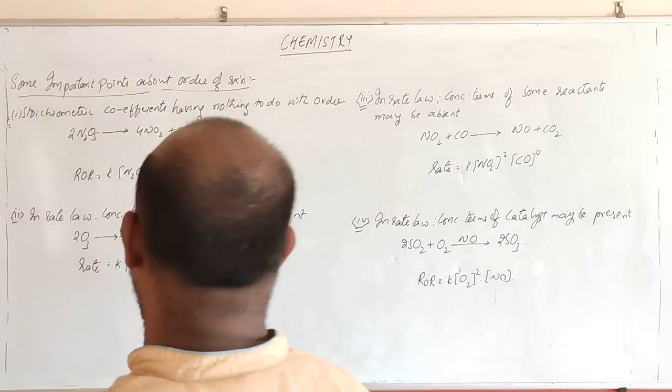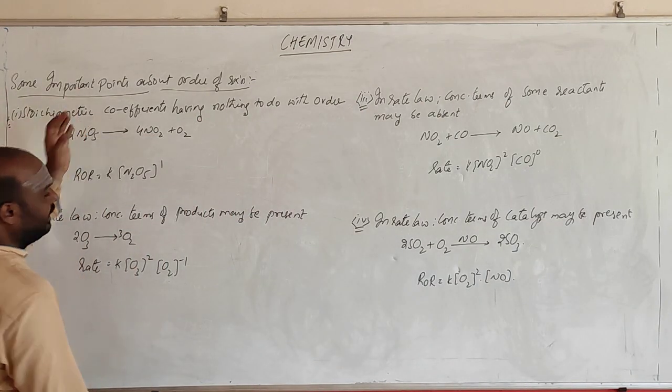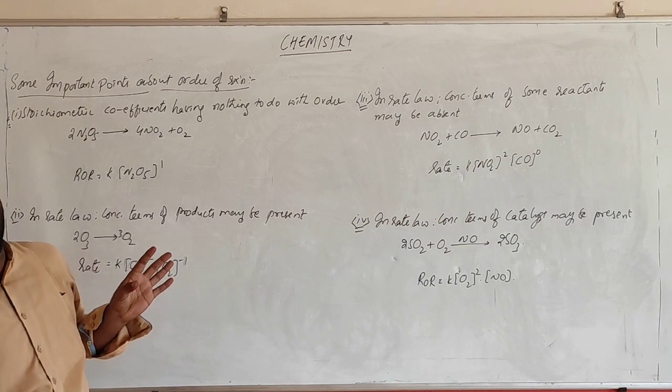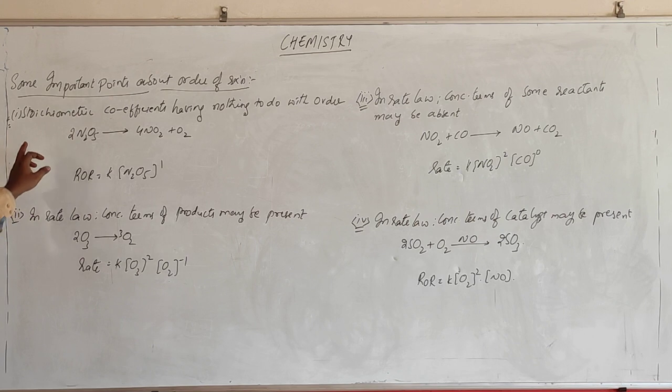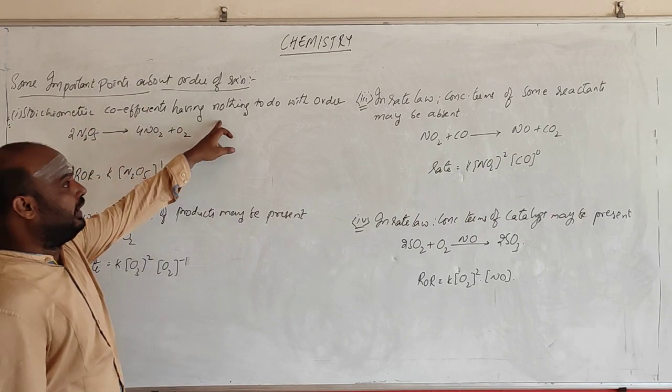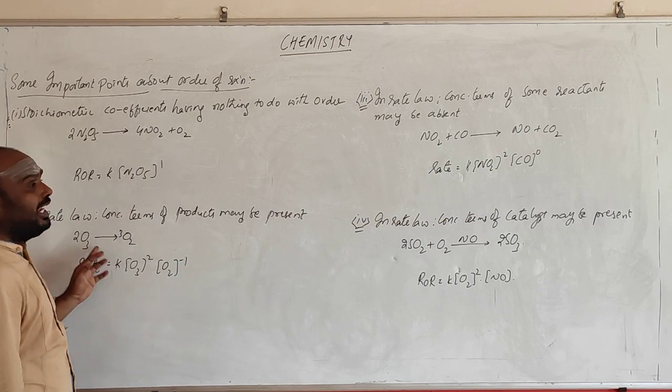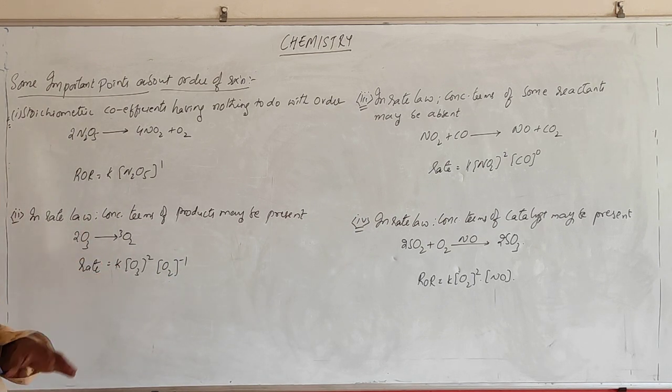Hi students, look over some of the important points about the order of the reaction. See, by getting the order of the reaction, you should keep some important points in your mind. Right? Stoichiometric coefficients have nothing to do with the order. Already I have said this. The order is purely experimental. It doesn't depend upon stoichiometric coefficients. Based on the experimental value, you will get the order.